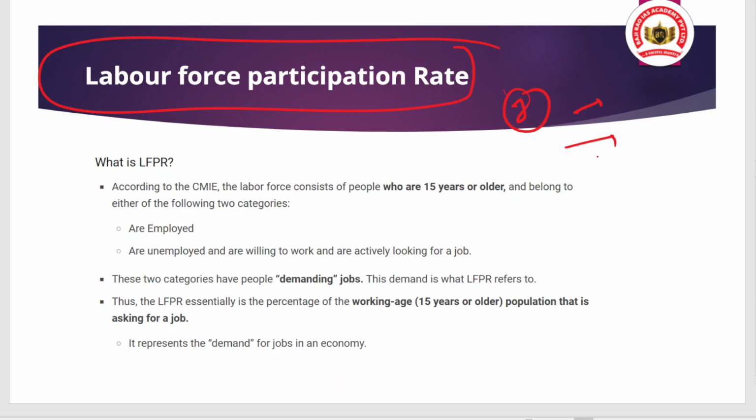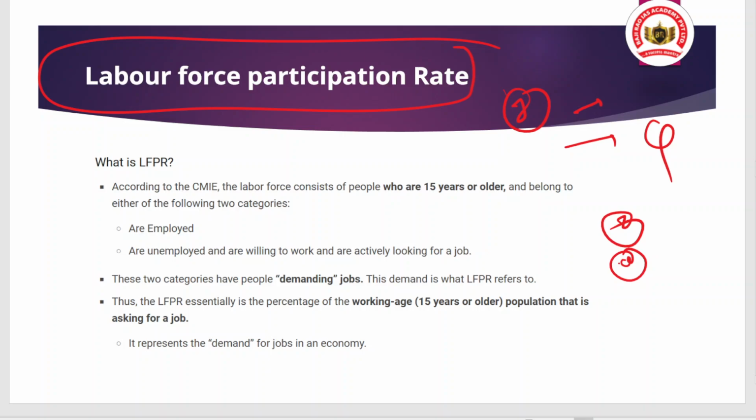And if women are not able to join the workforce, first of all, gender inequality will be promoted. Second, income inequality will be promoted. Third, it has a bigger impact on the economic growth and development of our nation. And fourth, women's independence in decision making will be affected. These are all the problems.